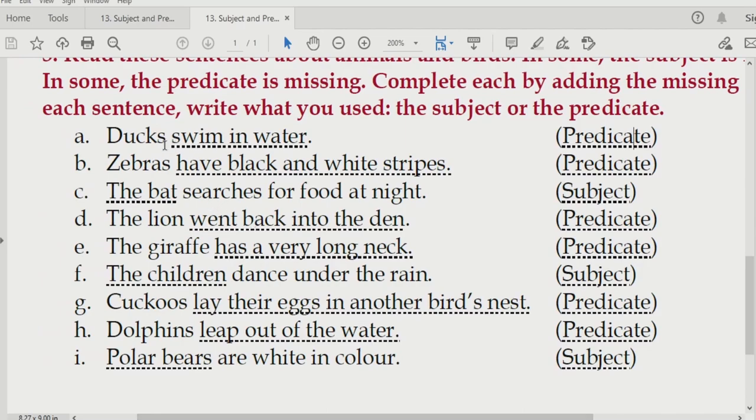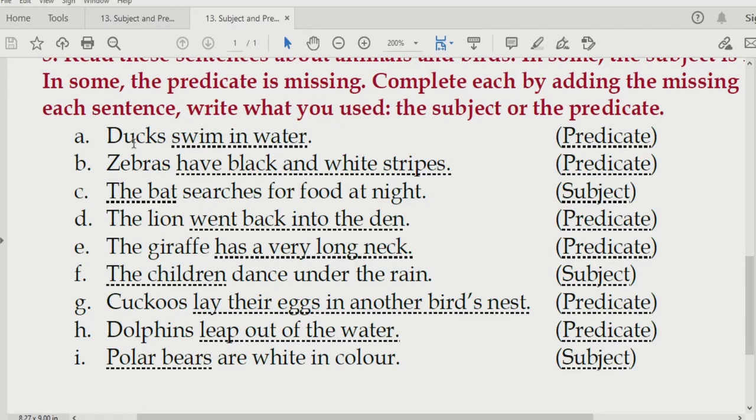Now in the first one, ducks, and then we have a blank. Now in the blank, what is mentioned? Swim in water. As I said earlier, you can frame your own sentence. For example, ducks are white in color. Even that sentence would be correct.